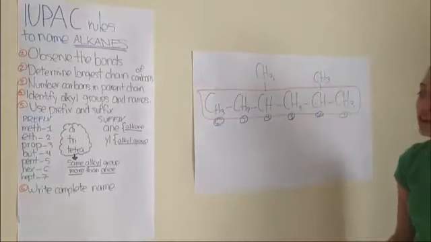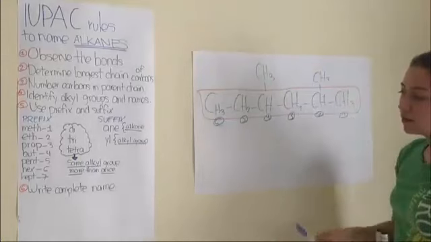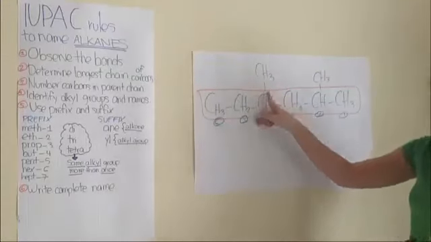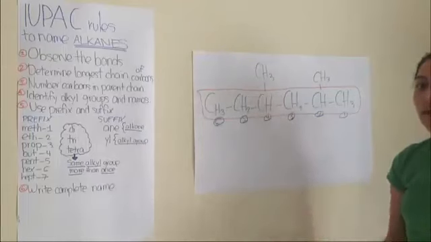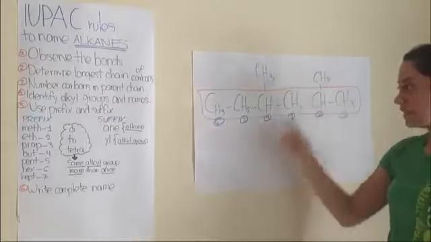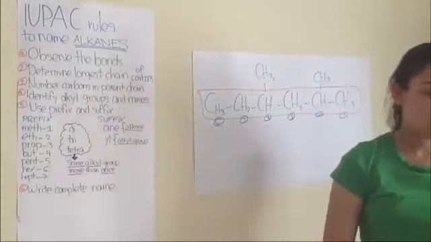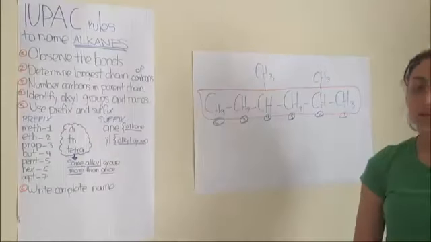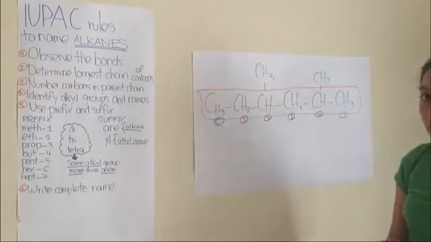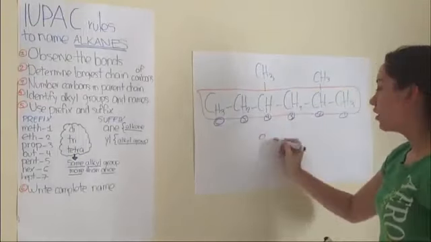It is to identify the alkyl groups and name them. Here we have 1 carbon on the first alkyl group, so it is a methyl. And then over here we have another methyl since it only has 1 carbon. There is a way to name this since we have, like I said in the beginning, the same alkyl group more than once. First we put the number of the carbon that has this alkyl group. So this is carbon 2 and carbon 4, so it's 2, 4.